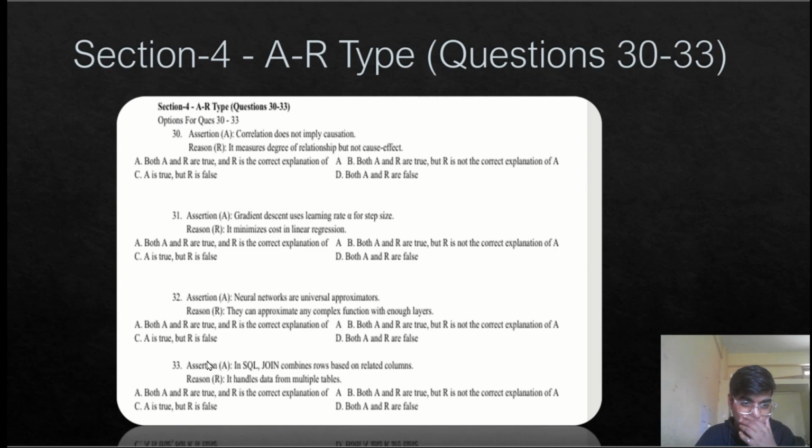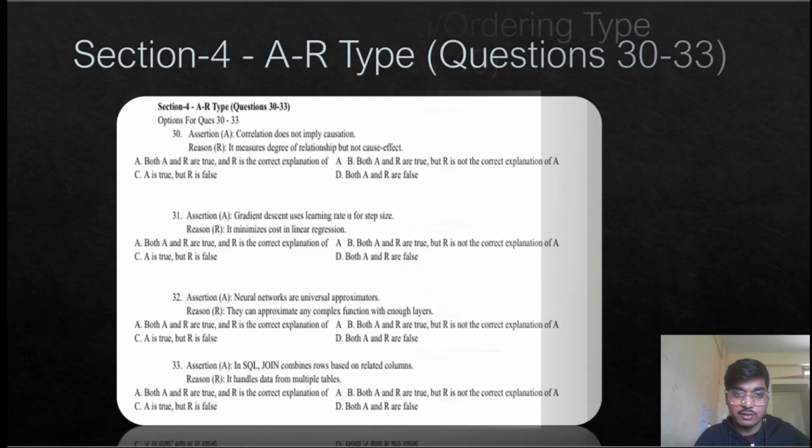Now, number 33: in SQL, join combines rows based on related columns. That is our assertion. The reason is that it handles data from multiple tables. Yes, the join clause is used to join rows from two different tables based on related columns. So option A is correct. Both A and R are true, and R is the correct explanation of A.